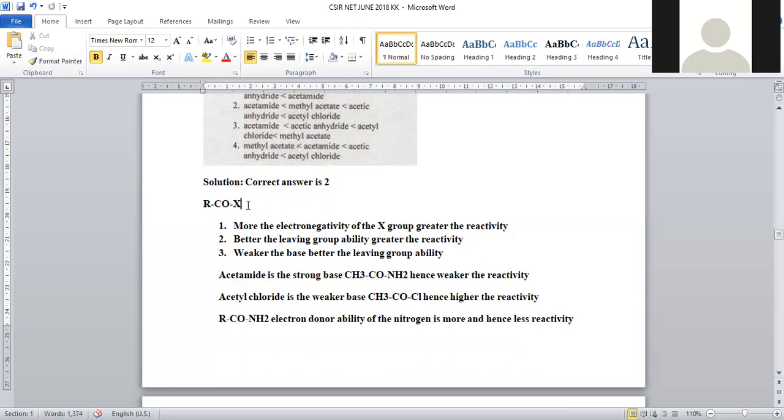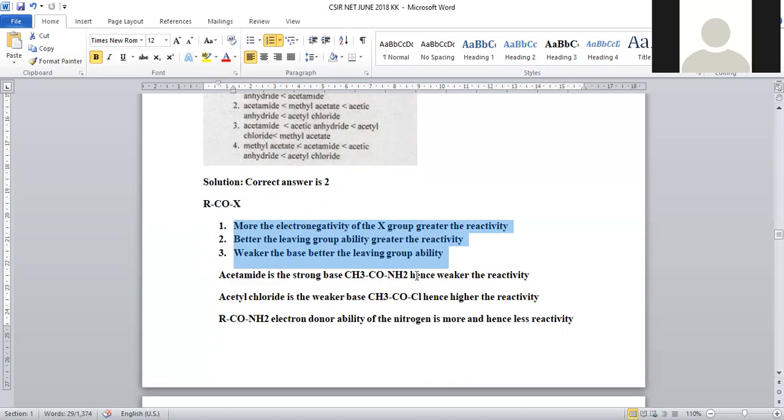So it should gain the electrons rather than releasing electrons into the center. If it releases the electrons, what happens? Electron density on this carbonyl will be raised, so that nucleophilic attack will not be possible conveniently. These three are the important factors to predict its reactivity.